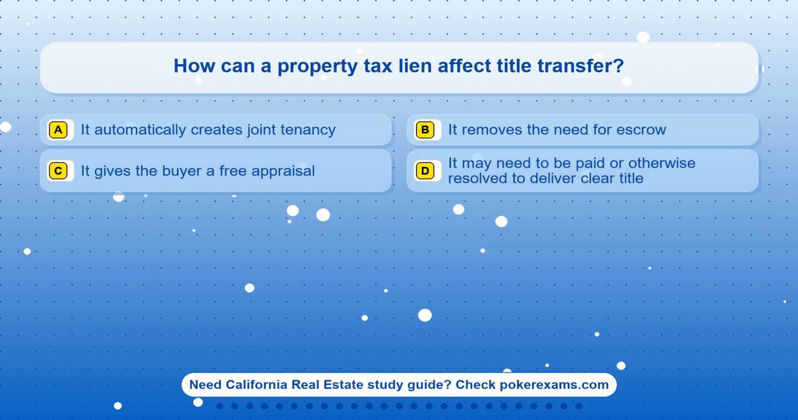Question 17. How can a property tax lien affect title transfer? Option A, it automatically creates joint tenancy. Option B, it removes the need for escrow. Option C, it gives the buyer a free appraisal. Option D, it may need to be paid or otherwise resolved to deliver clear title.